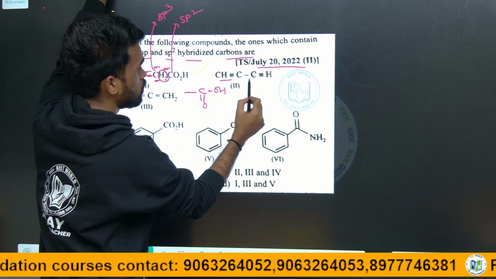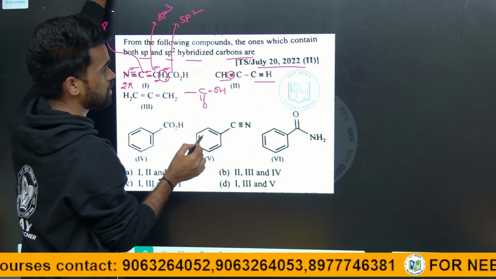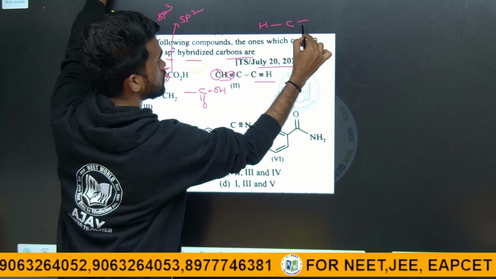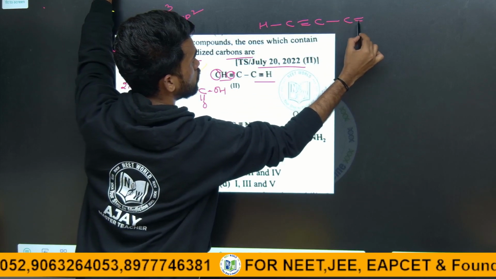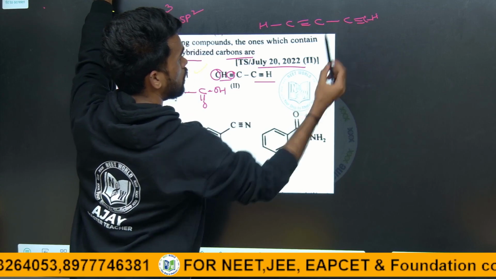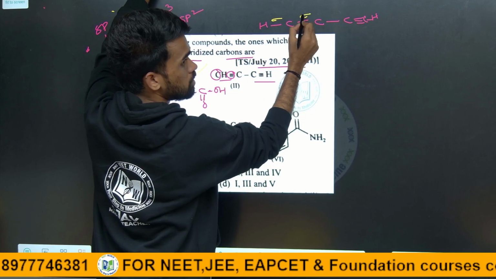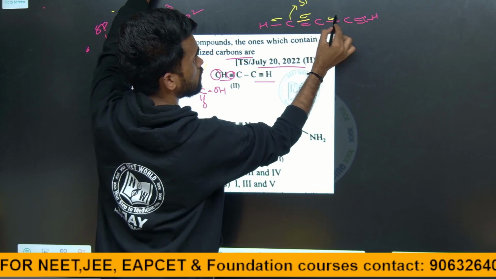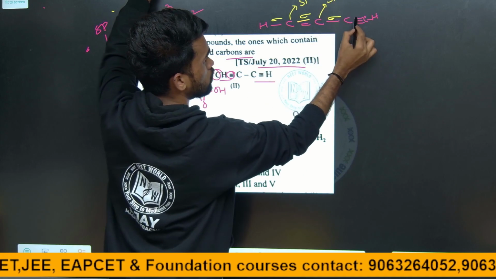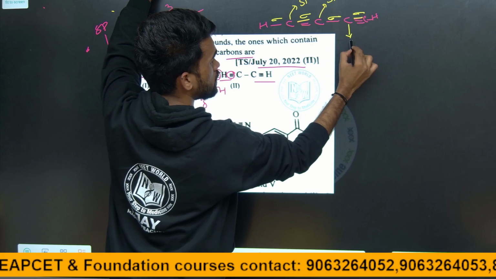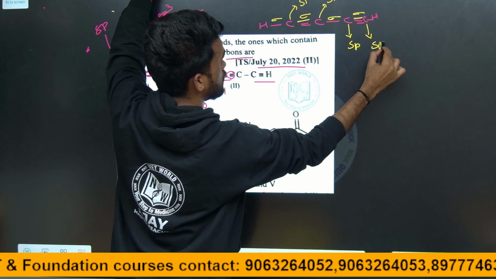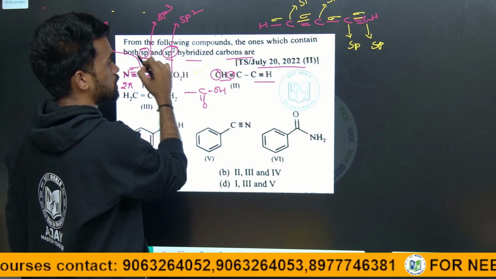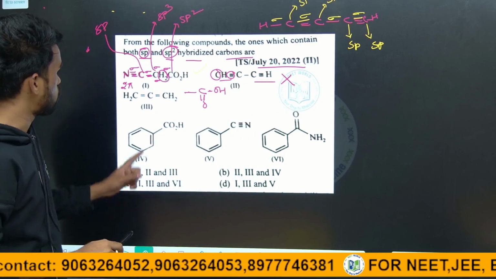So now what about this? 3 pi bonds are there. For this carbon, you should write hydrogen, carbon, triple bond, carbon, single bond, carbon, triple bond, hydrogen. So this is sigma, so I can say this is sp hybridized. Again here 1 sigma, this is also sp hybridized. Now here 1 sigma, this is also sp hybridized. All of them are sp hybridized, but we require both sp2 and sp. So this is not the suitable one. Go for the next option.